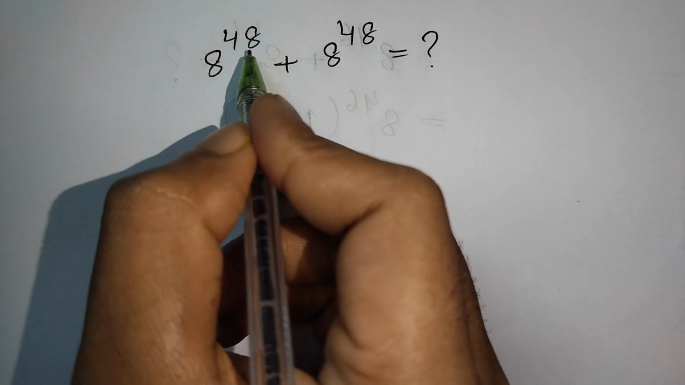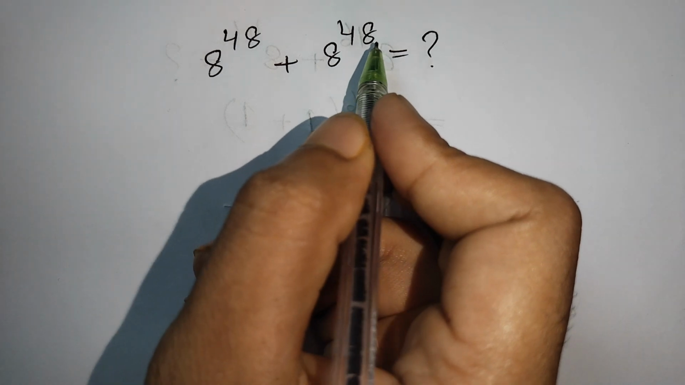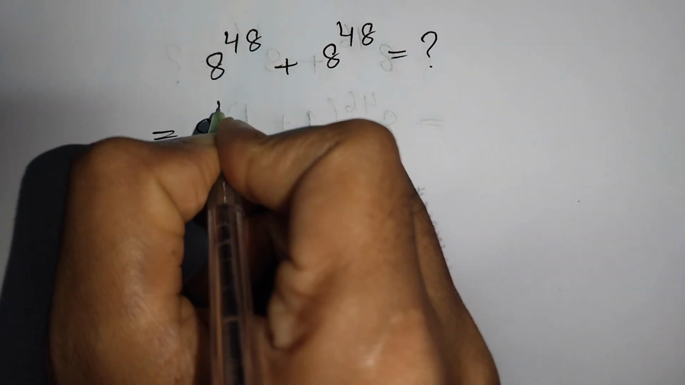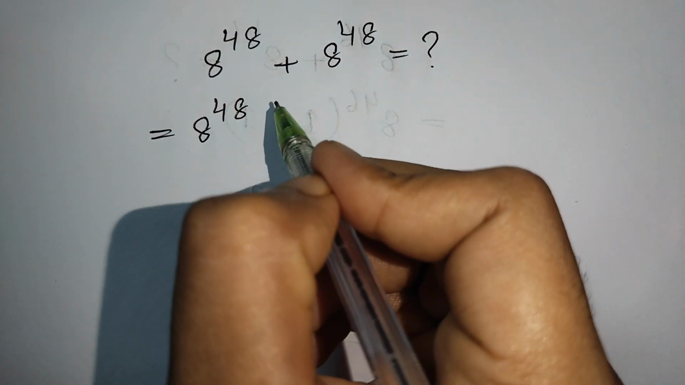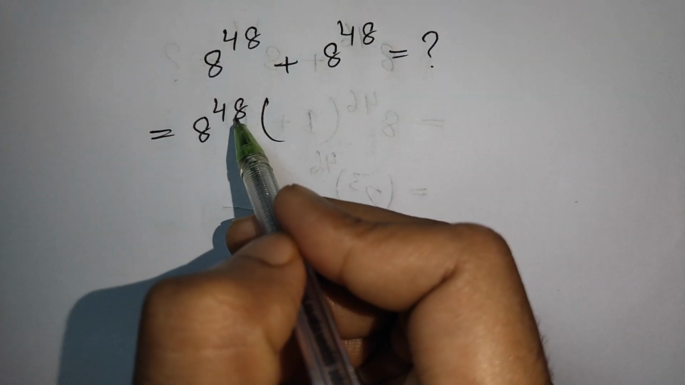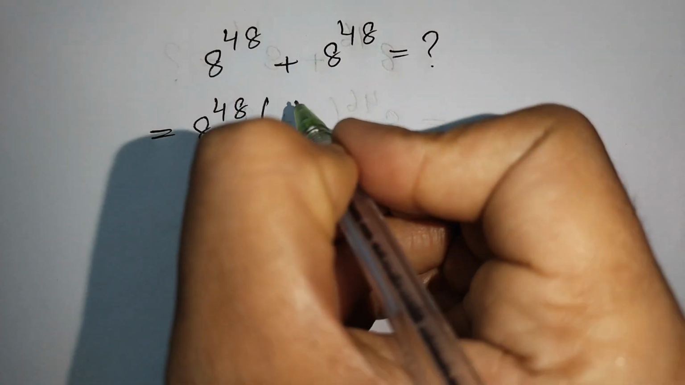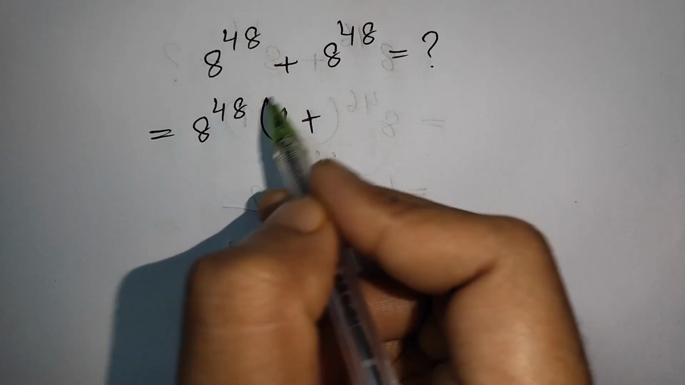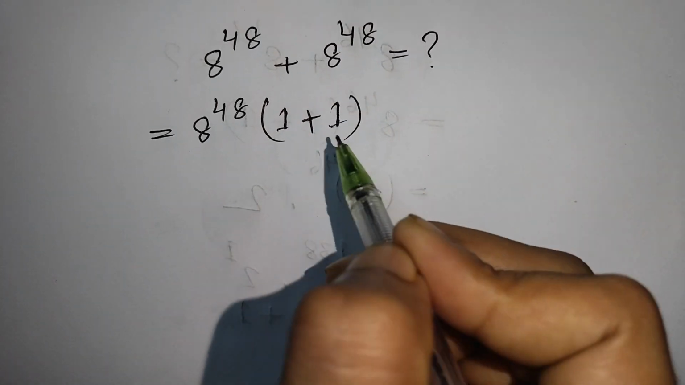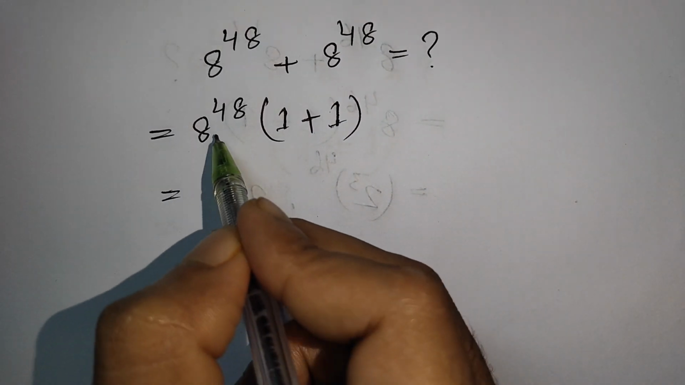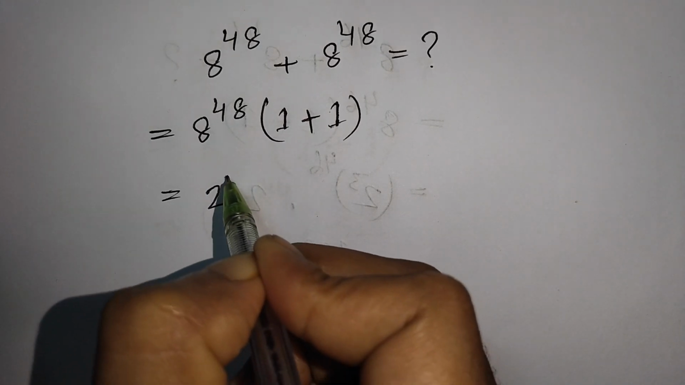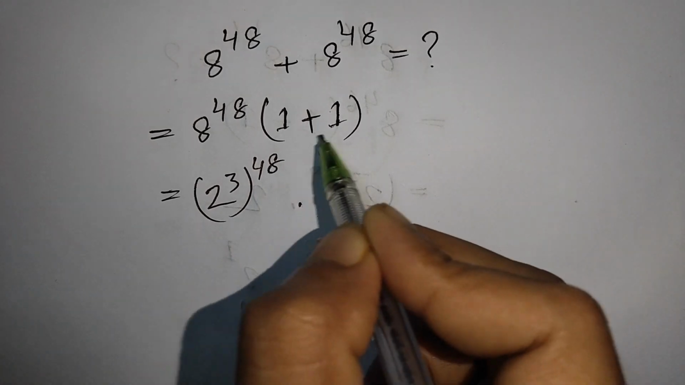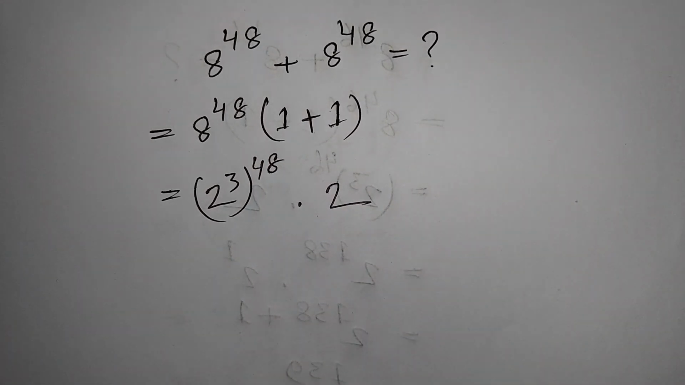How to simplify 8 power 48 plus 8 power 48 is equal to what? At first we take common 8 power 48. First bracket start, then 8 power 48 divided by 8 power 48, that means 1 plus, then 8 power 48 divided by 8 power 48, that means 1. Then 8 power 48 is same as 2 to the power 3 bracket 48 times 1 plus 1, that means 2.